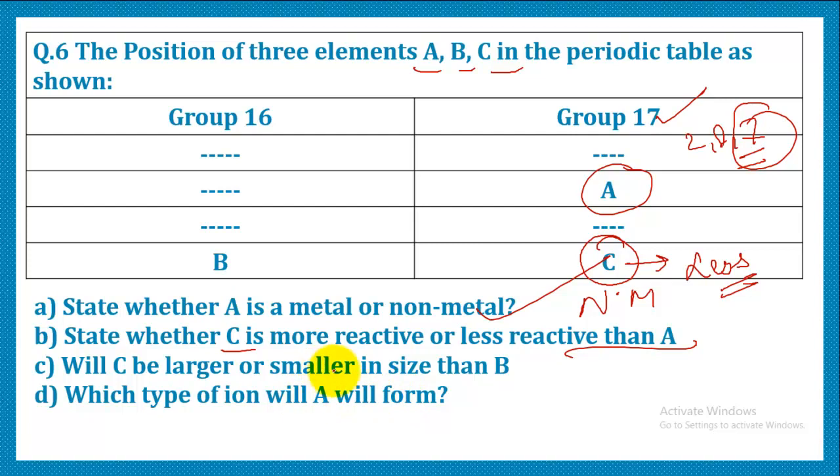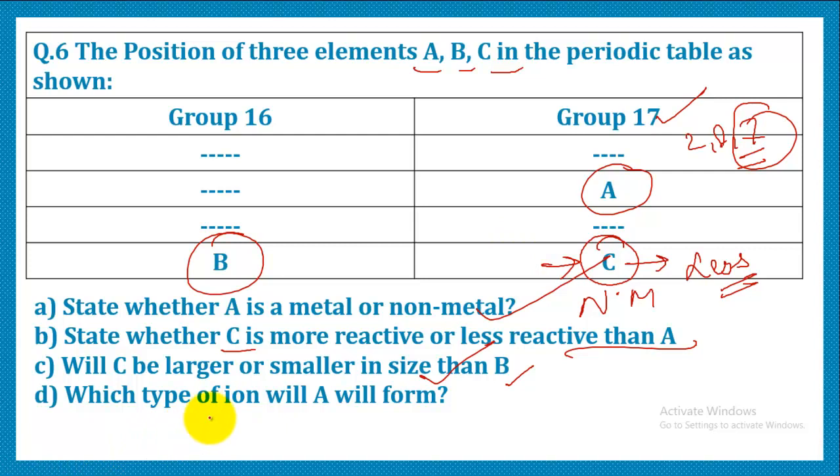Third option is, will C be larger or smaller in size than B? This one belongs to group 16 and this belongs to group 17. So obviously if we compare the two, C is going to possess a smaller size than B, because along a period when we move, the size decreases.